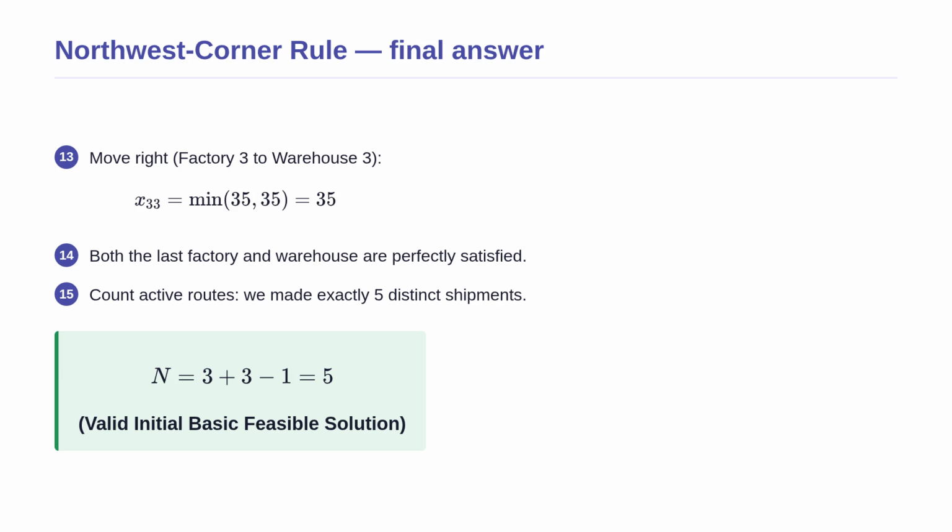Finally, we must verify our work using our basic condition formula. We made exactly 5 distinct shipments. Our formula requires m plus n minus 1 routes, which is 3 plus 3 minus 1, equaling 5. Since our shipments match this required number, we have successfully found a mathematically perfect initial basic feasible solution.